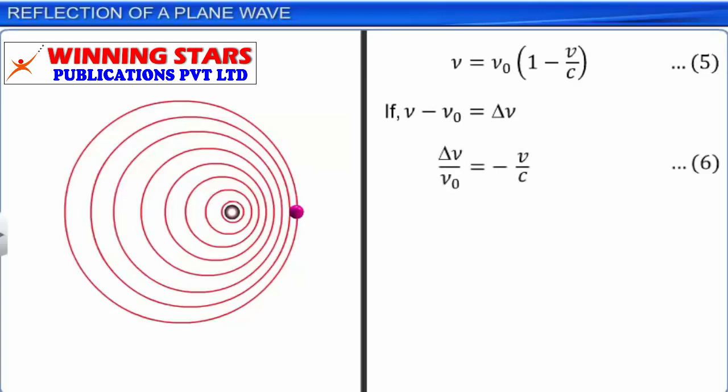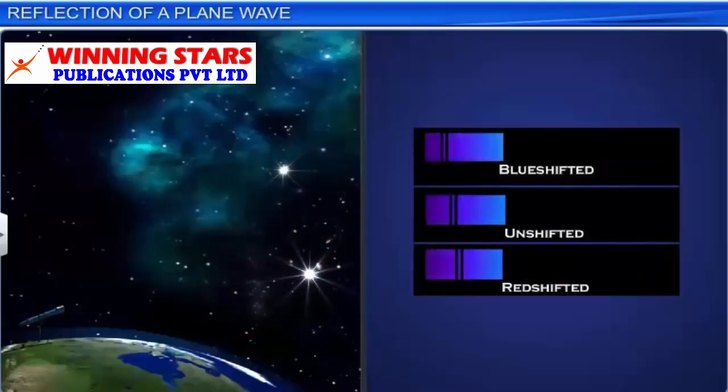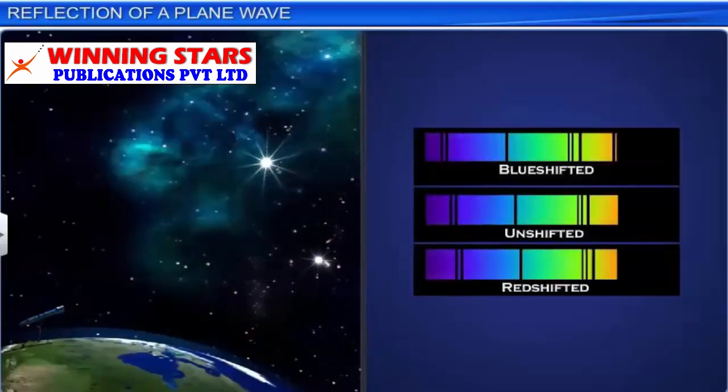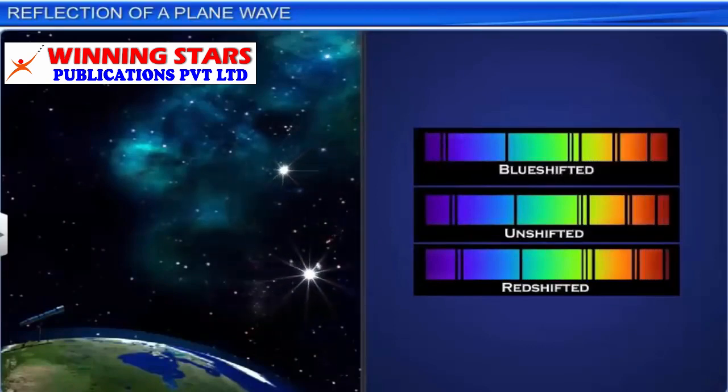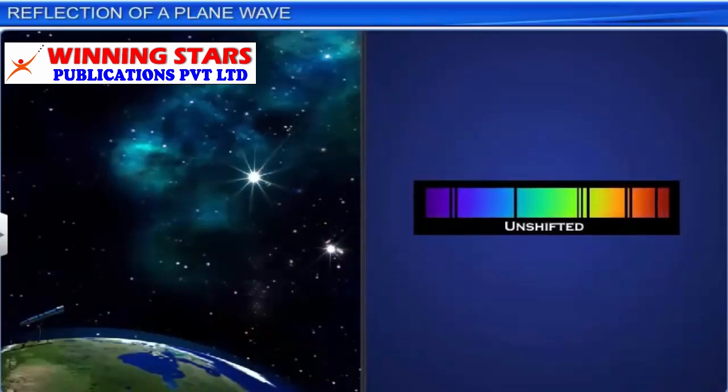The Doppler effect of light has an important bearing in astronomy. When light emitted by stars is passed through a prism, a spectrum is obtained. In the visible part of this spectrum, lines of different wavelengths along with some intermediary dark lines are present.